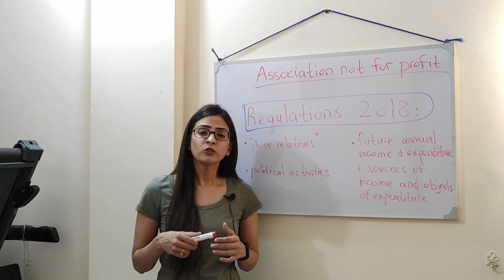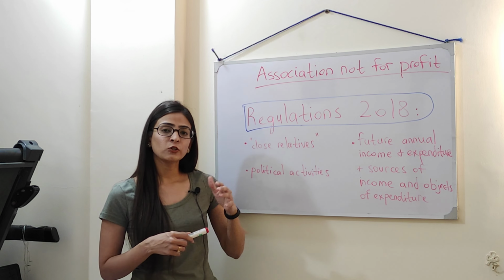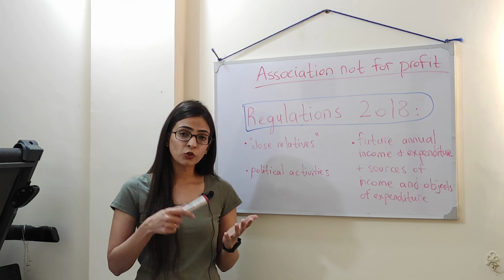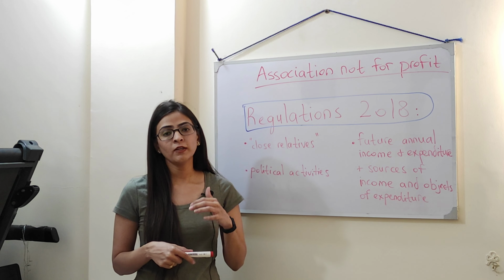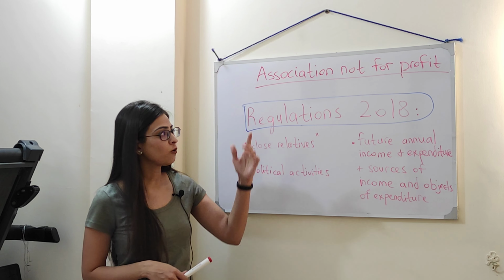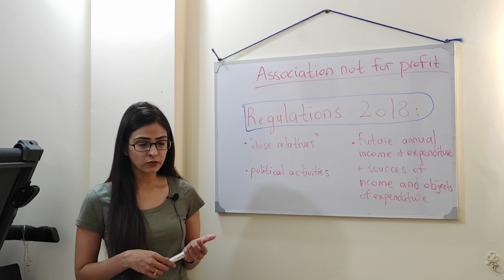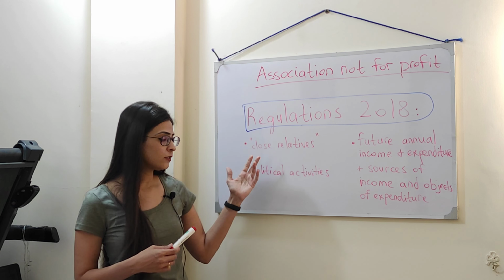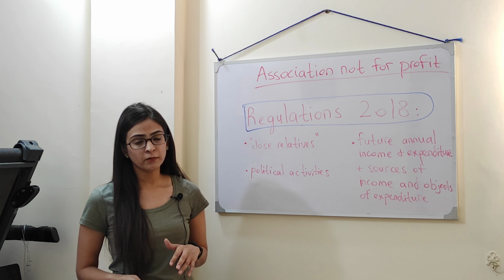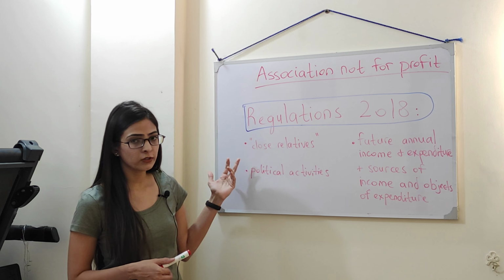So close relatives has also been defined in these regulations 2018, and close relatives includes your spouse, your siblings and the children of your siblings, and of course anyone who is your lineal ascendant or descendant. So in short, it's not just members of an association not for profit who cannot take or draw salaries or remuneration from that association. It's also their close relatives, that is their family members, immediate family members I should say, who are bound to that same prohibition. Right, so that's about the first important rule that I wanted to talk about.